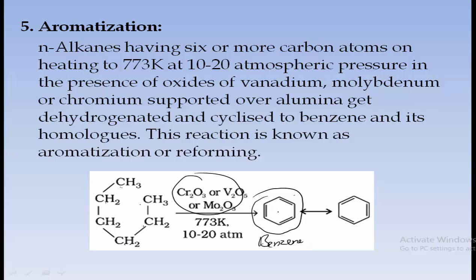The benzene is formed when you take a 6 membered chain. So this kind of reactions are said to be aromatization reactions. And this reaction is also known as reforming. So aromatization or reforming reaction. So these are some chemical properties of alkanes.